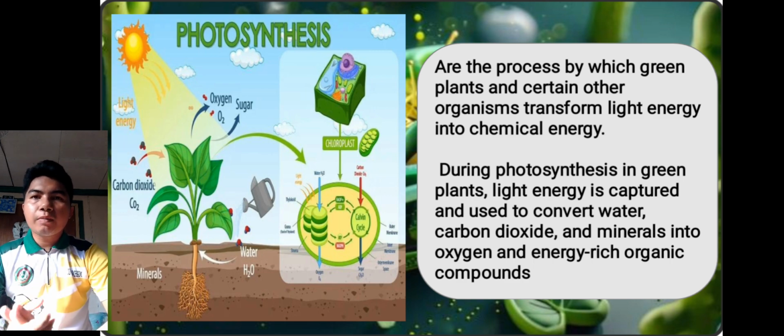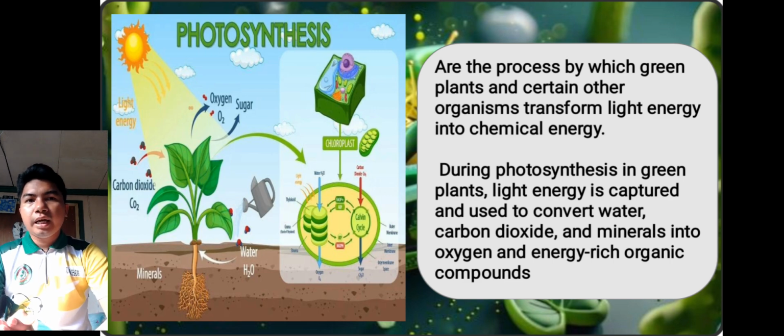So, next we have here the structure of photosynthesis. So, what is photosynthesis? Photosynthesis is the process by which green plants and certain other organisms transform light energy into chemical energy. So, during photosynthesis in green plants, light energy is captured and used to convert water, carbon dioxide and minerals into oxygen and energy-rich organic compounds.